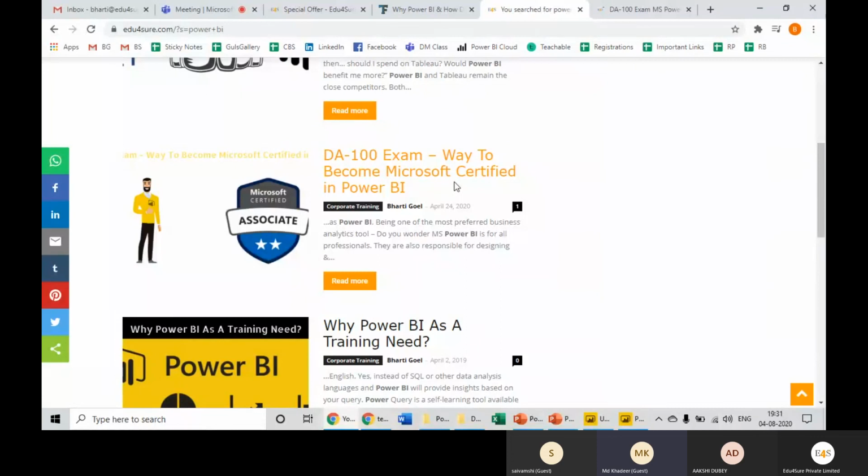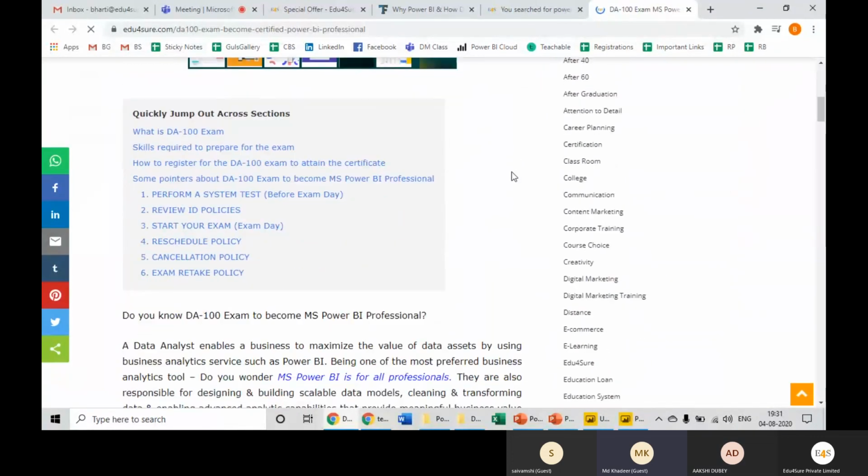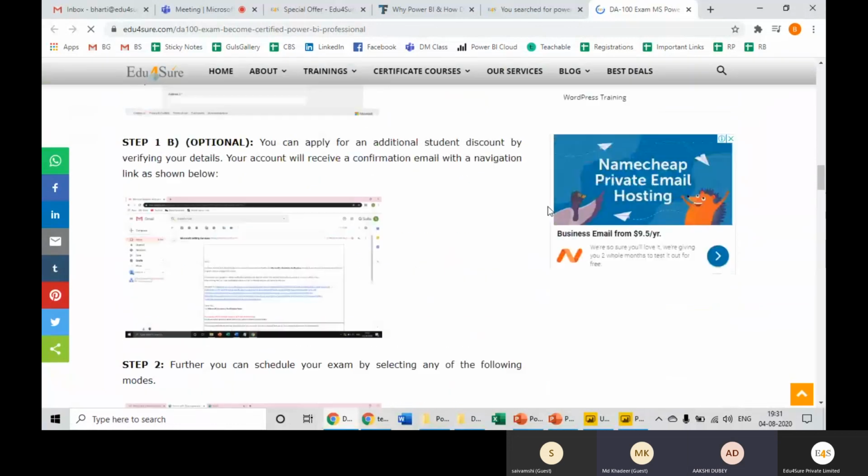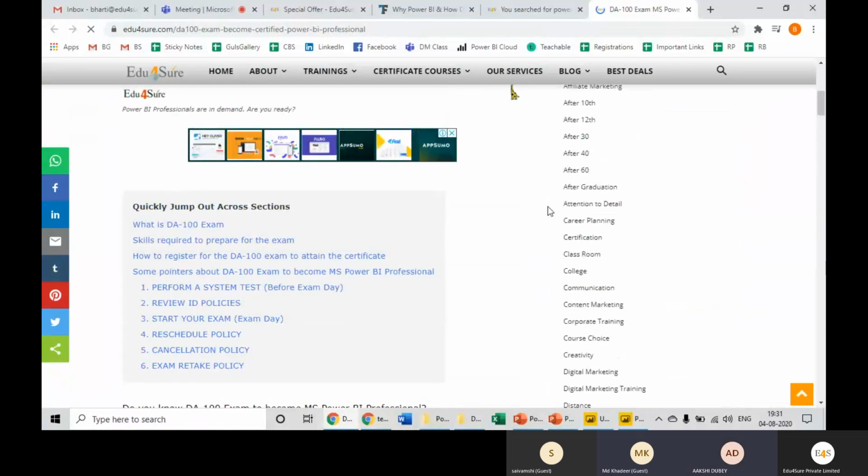DA-100 exam, the way to become Microsoft certified in Power BI. This is the entire guidance. You can read here what they ask, what the exam pattern is and everything. But for that, you need to understand the basics thoroughly. The concepts should be very, very clear, and then you can prepare for the exam. This is how you need to move ahead.